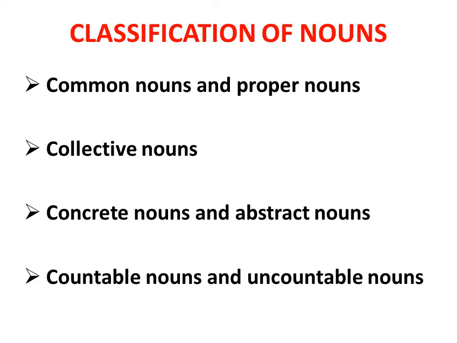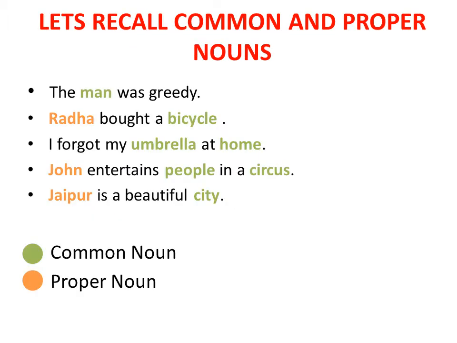Classification of nouns. Nouns are classified into four categories: common nouns and proper nouns, collective nouns, concrete nouns and abstract nouns, countable nouns and uncountable nouns. Students, in your grade 3, you studied in detail about common nouns, proper nouns and collective nouns. Now, we will study concrete nouns and abstract nouns and countable nouns and uncountable nouns. Before we start with abstract and concrete nouns, let us recall common and proper nouns.